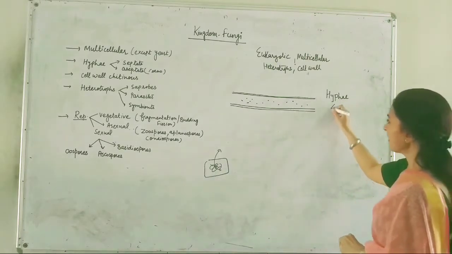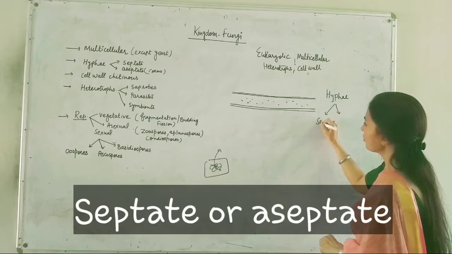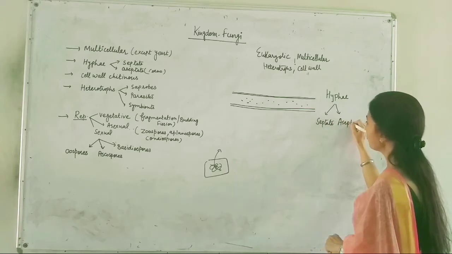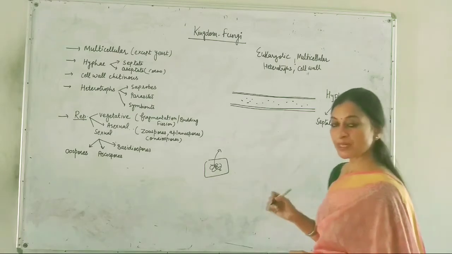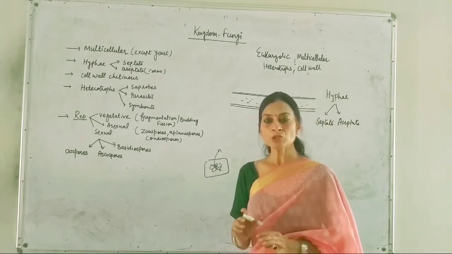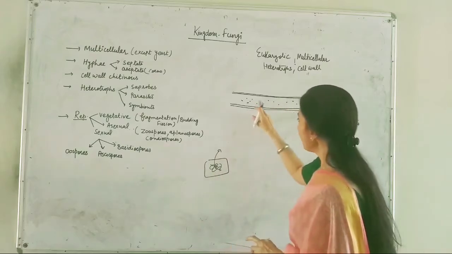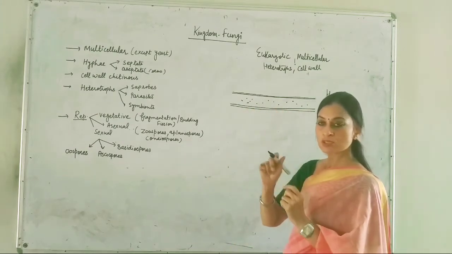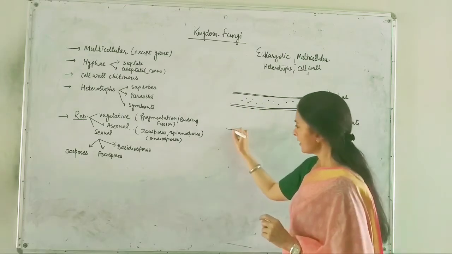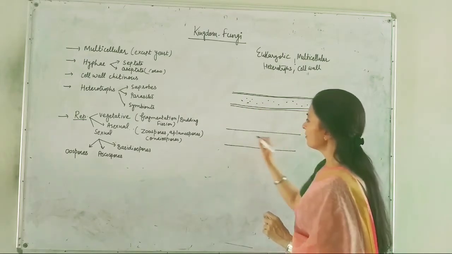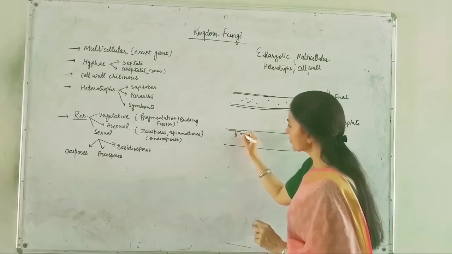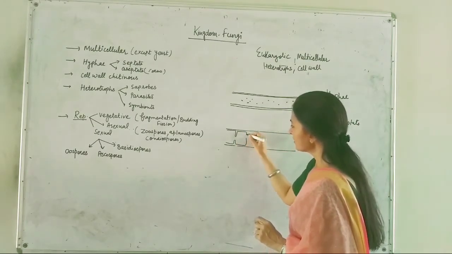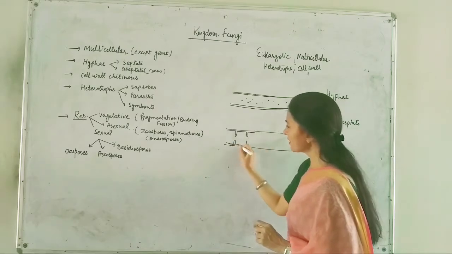Now this hypha can be septate or aseptate. On what basis do we say septate or aseptate? Septa are the partition walls. Here I have drawn a filament which does not have any cross walls or septa. Let's draw another filament in which I am going to show the septa. You can see that the cell wall is extending. This is the cell wall.